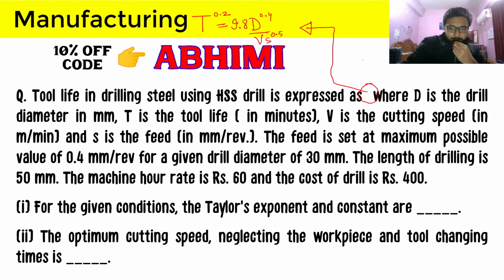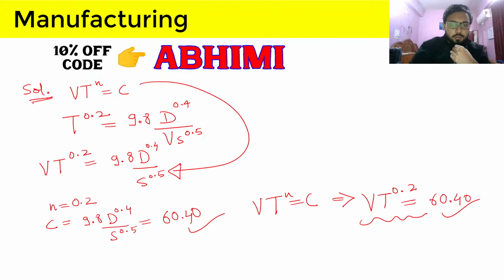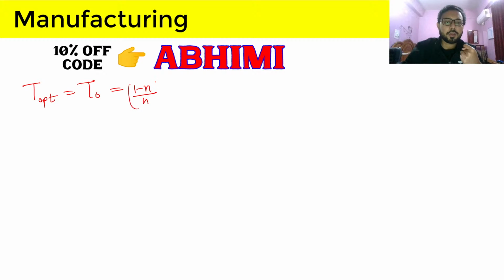So we have to neglect tool changing time, and we have one formula where tool changing time is neglected. So for that we have to find the optimum time for that optimum velocity. So T optimum will be T naught, and if tool change time has been neglected, then we will be left with this n by 1 minus n.